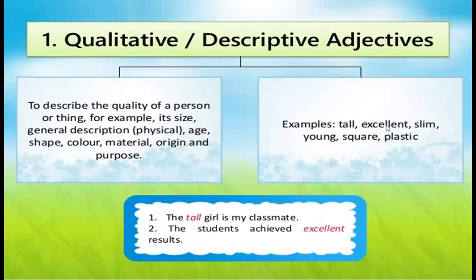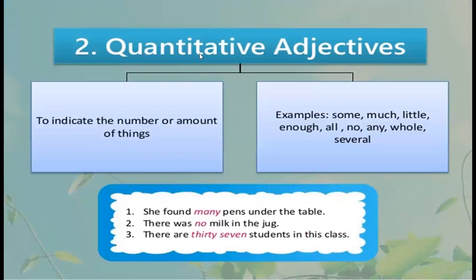Examples are tall, excellent, slim, young, square, plastic. The tall girl is my classmate. The students achieved excellent results. So this is the first type of adjectives, qualitative or descriptive adjectives. I hope you understand. Let's discuss the second.